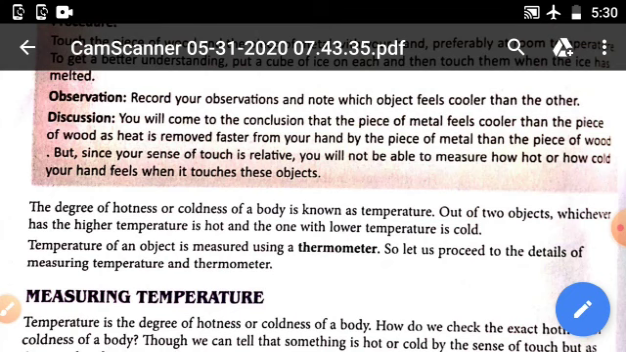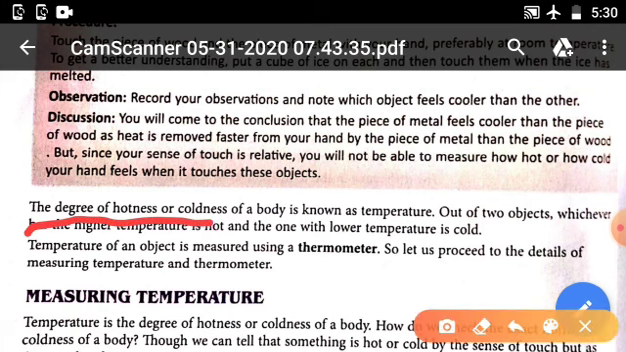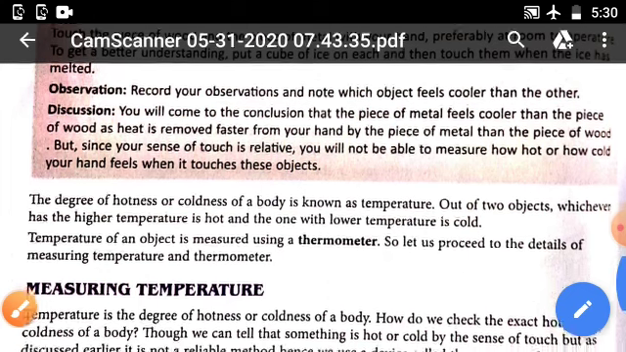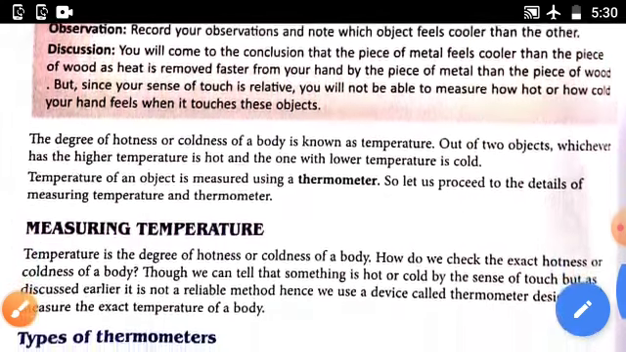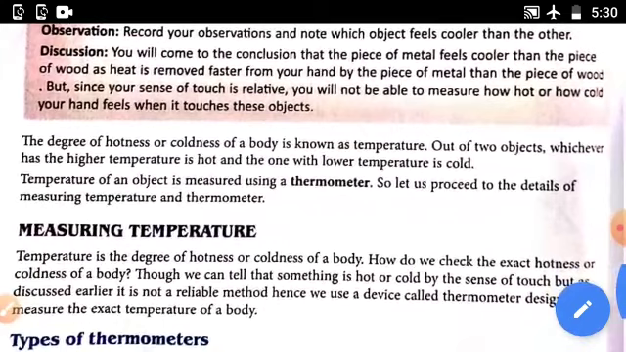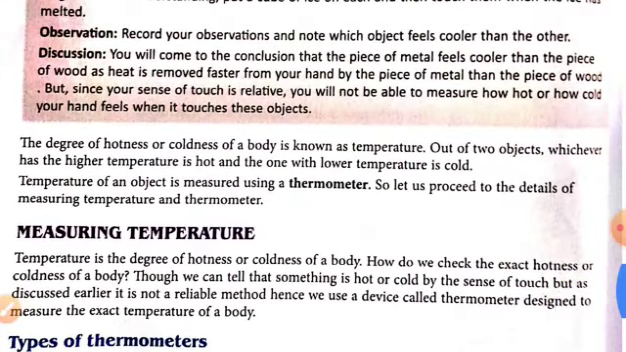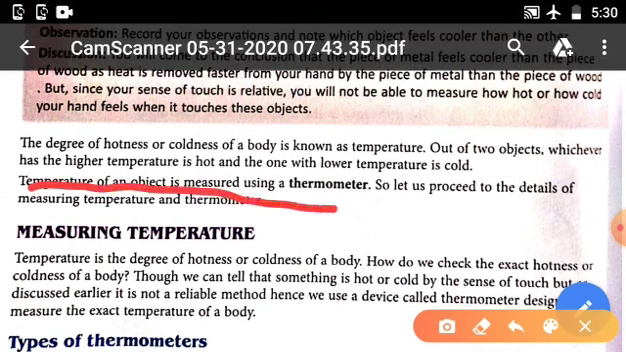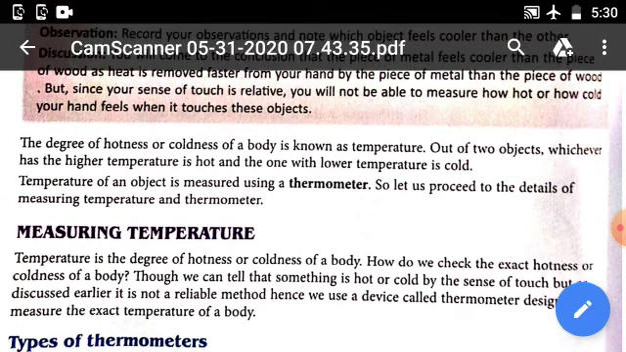So the degree of hotness or coldness of a body is known as temperature. Please underline this line. The degree of hotness is known as temperature. Out of two objects, whichever has the higher temperature is hot and the one with the lower temperature is cold. The temperature of an object is measured using a thermometer. Again underline this line: temperature is measured by using a thermometer.